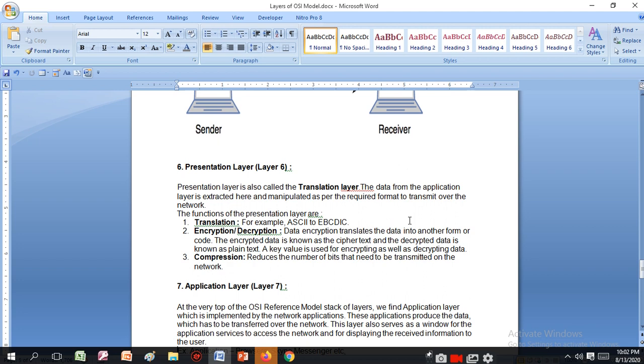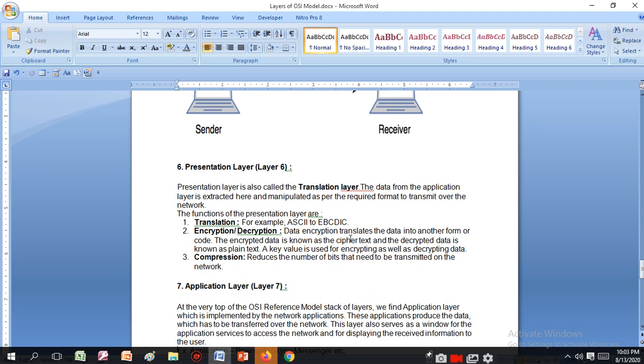Now the sixth layer is the presentation layer. The presentation layer is also called the translation layer. The data from the application layer is extracted here and manipulated as per the required format to transmit over the network. The functions of the presentation layer are translation, for example ASCII to EBCDIC, American Standard Code for Information Interchange to Extended Binary Coded Decimal Interchange Code.